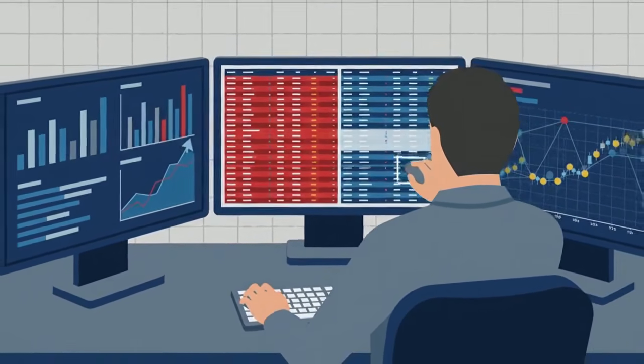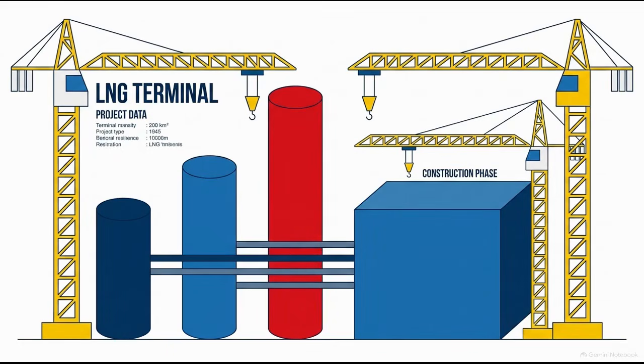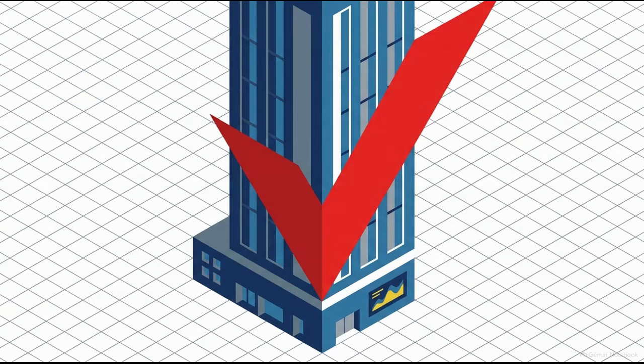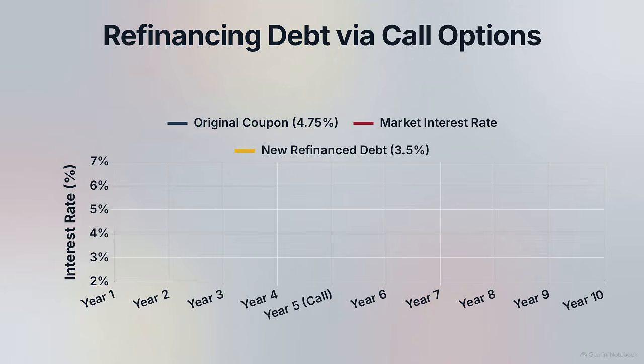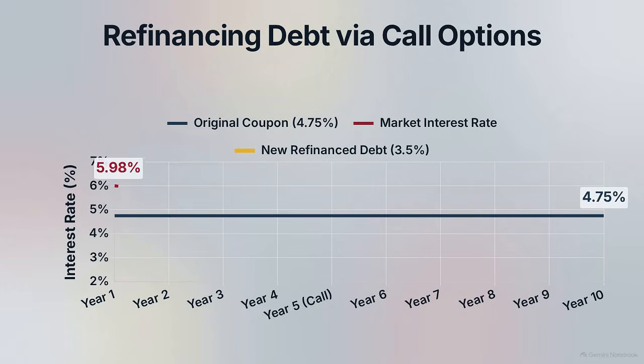Corporate bonds provide the capital for private expansion, such as Petronas issuing debt to build a new LNG terminal. Unlike governments, corporations face the possibility of default, which changes the profile of the investment. To attract investors to this higher credit risk, corporate issuers must offer higher yields than sovereign bonds. To manage their own exposure, corporations often include embedded options, mechanisms that allow the bond's terms to change before it reaches maturity. A callable bond allows the issuer to buy back debt early.